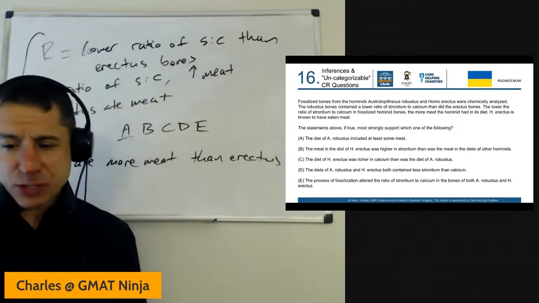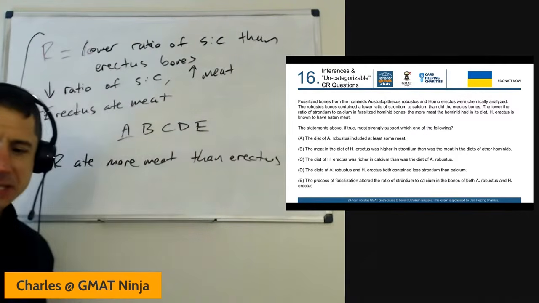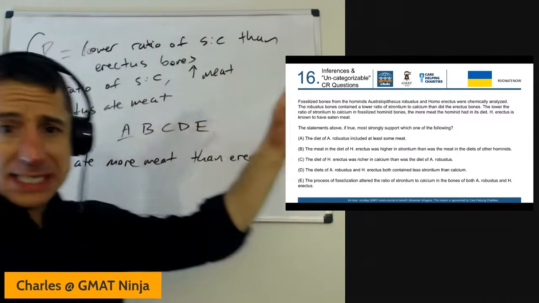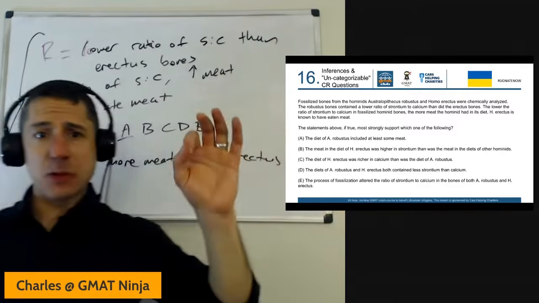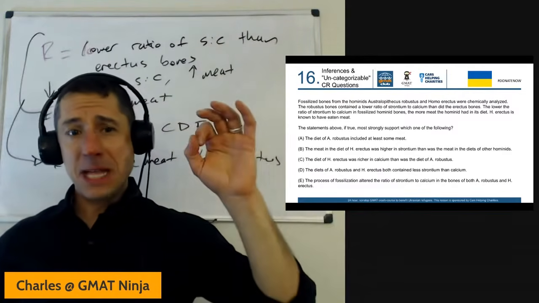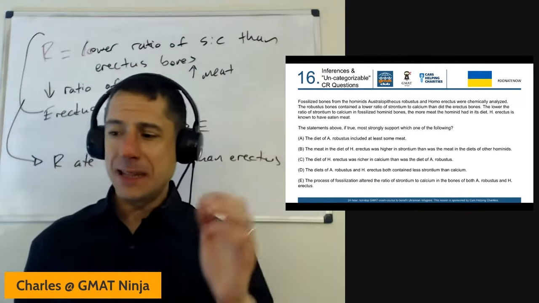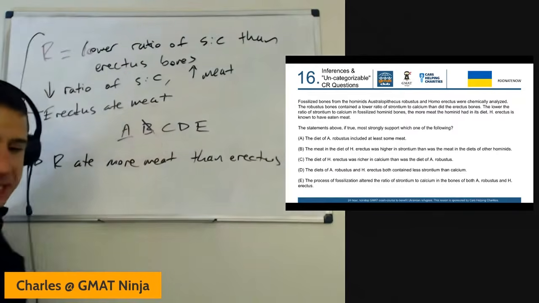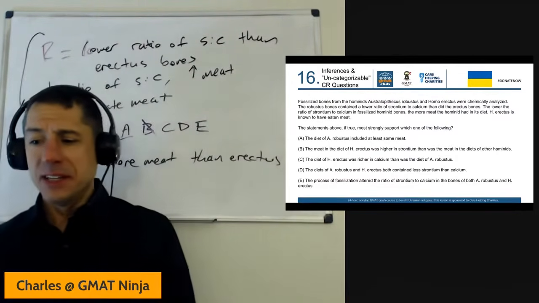Answer choice B: the meat in the diet of Homo erectus was higher in strontium than the meat in the diets of other hominins. Notice the argument says absolutely nothing about strontium in the meat. It's talking about the ratio of strontium and calcium in the fossilized bones and how that correlates to meat consumption. Has nothing to do with how much strontium is in the meat itself. B is out. C, the diet of Homo erectus richer in calcium than the diet of robustus.